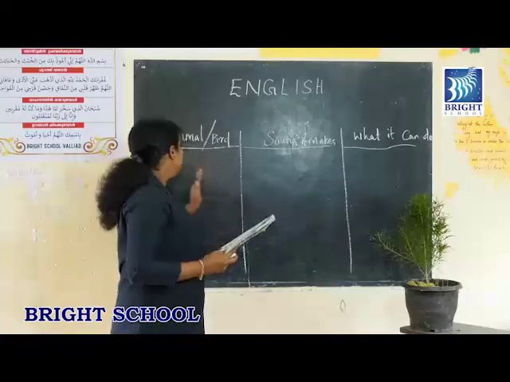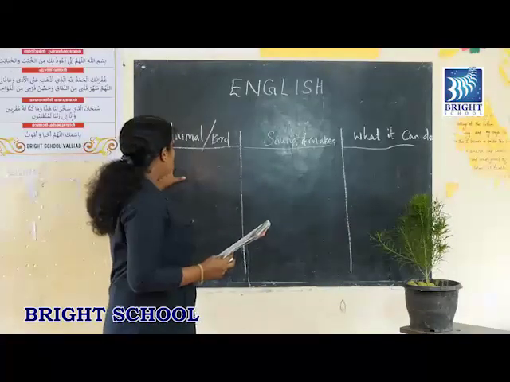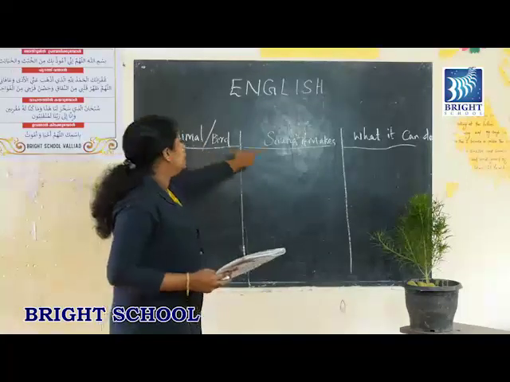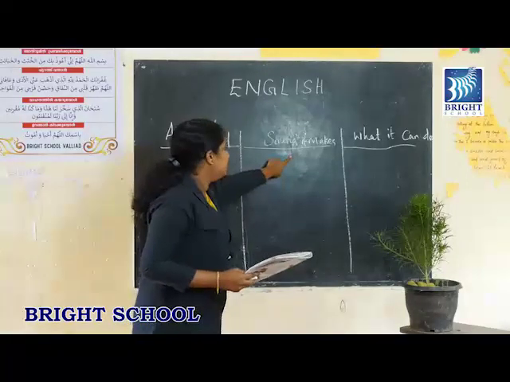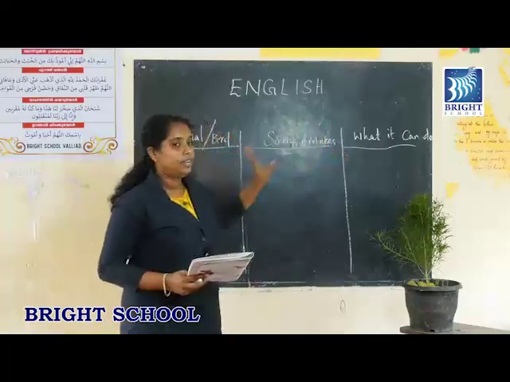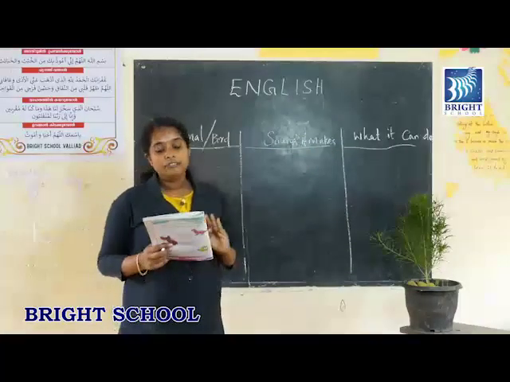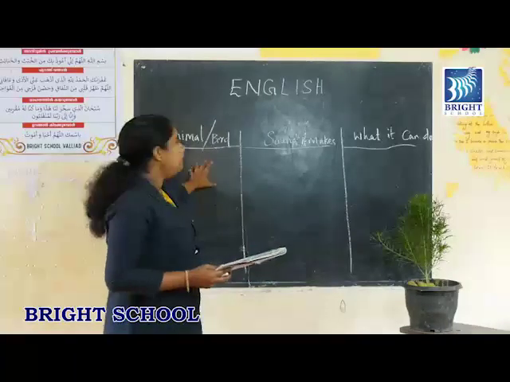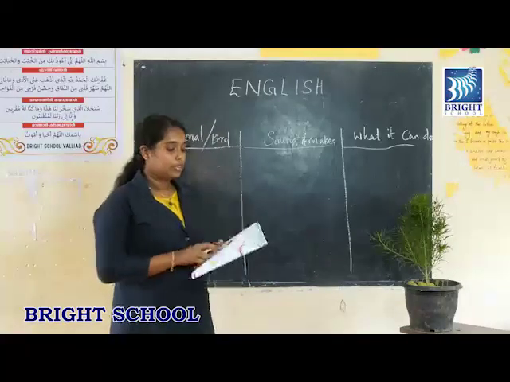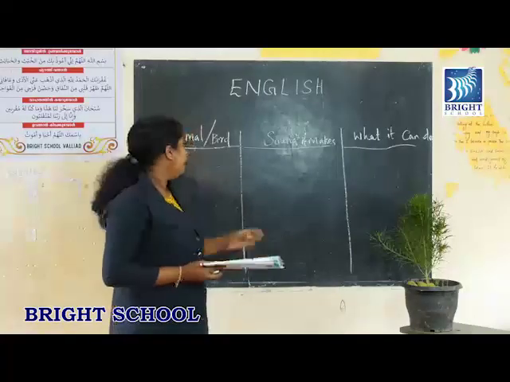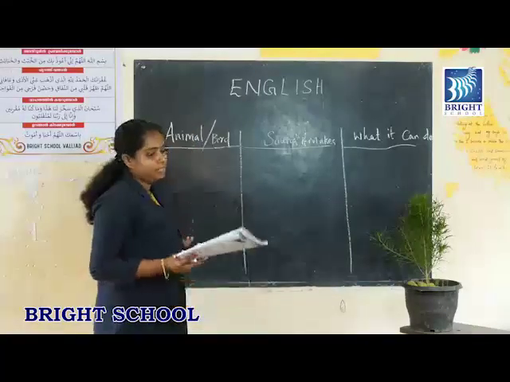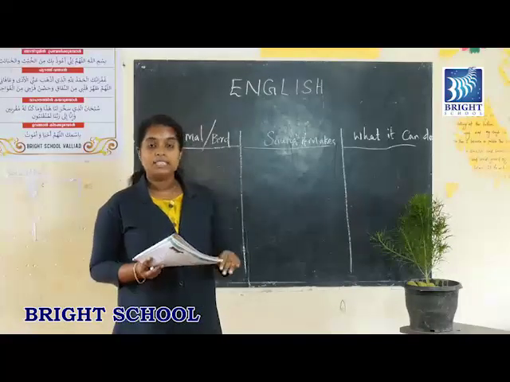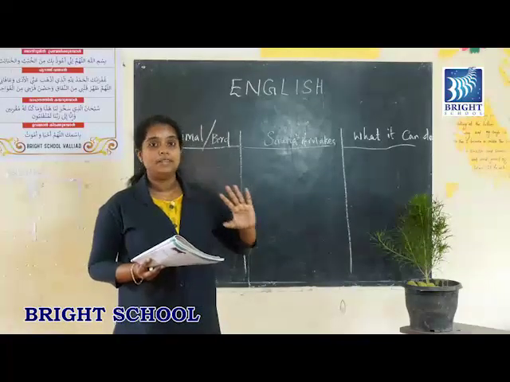We have 3 columns. In the first column you can see a title, animals or birds. In the second column you can see sound it makes, and the third one, what it can do. So after reading this poem Little Pup, we can fill this table. In the first column we have to write the animals and birds. We know that in this poem we have discussed 5 animals and birds.